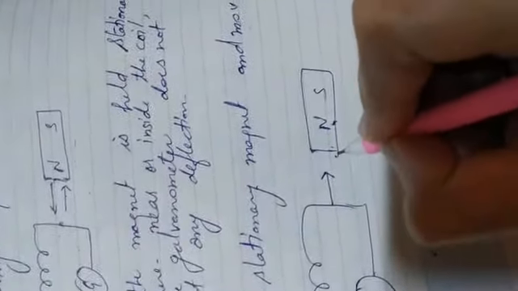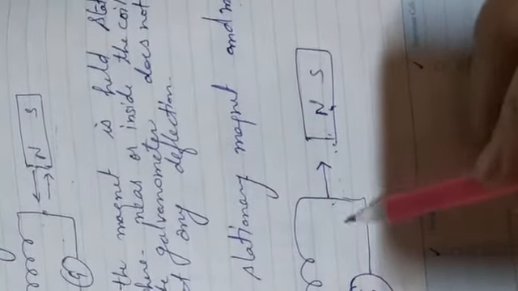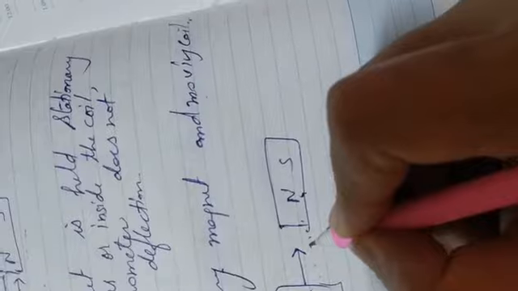We keep this magnet stationary, at rest, and move the coil. When we take the coil near the magnet, the magnetic field increases as it comes toward the magnet, so the magnetic flux changes, and the galvanometer shows deflection, which means EMF is induced in this circuit. As we take the coil away from the magnet, the magnetic flux changes again, and the galvanometer again shows deflection.